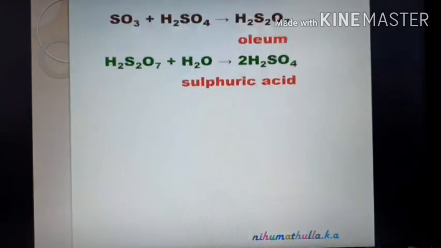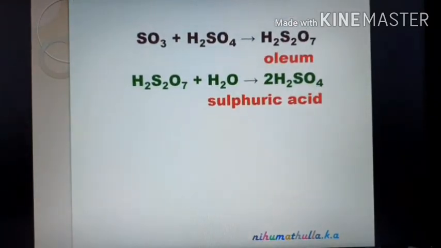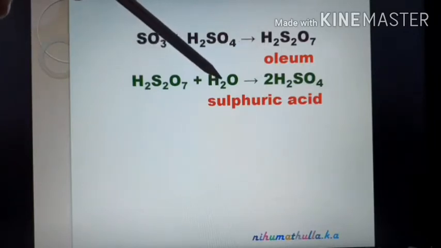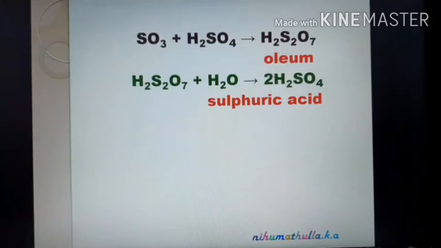Now, these are the reactions that take place in the preparation of sulfuric acid. SO3 plus H2SO4: the sulfur trioxide formed in the second step is absorbed by sulfuric acid to form oleum. Oleum, when diluted with water, gives sulfuric acid H2SO4.